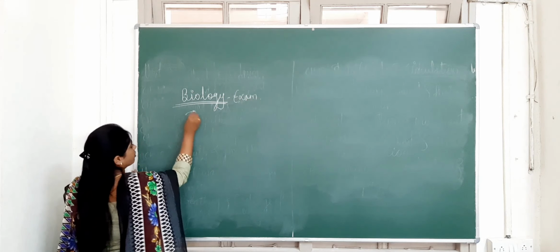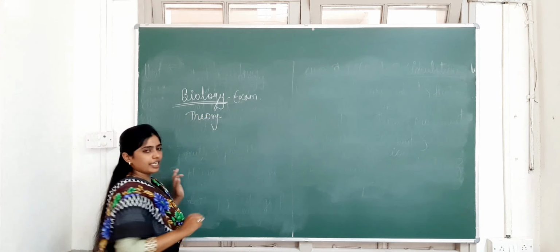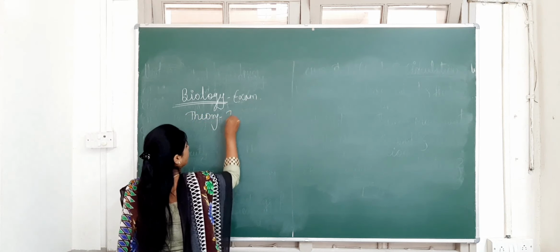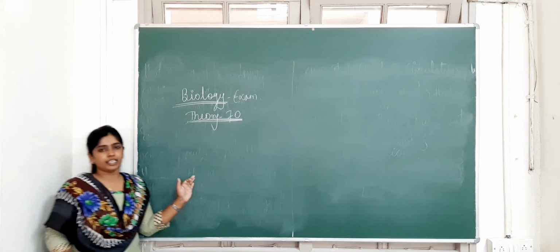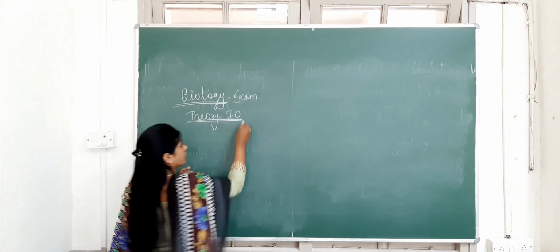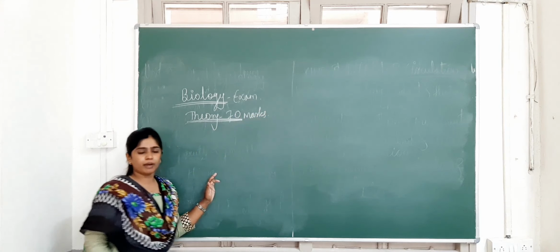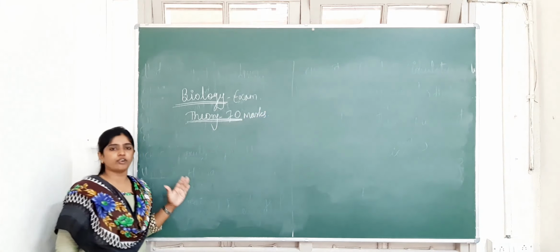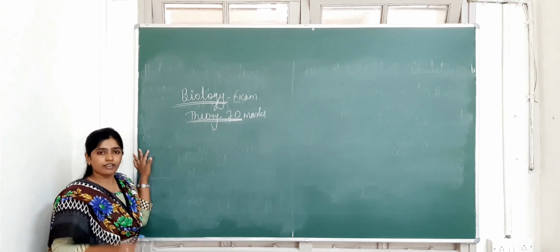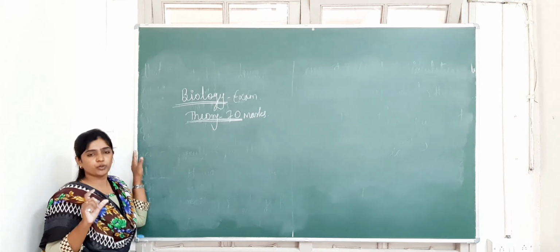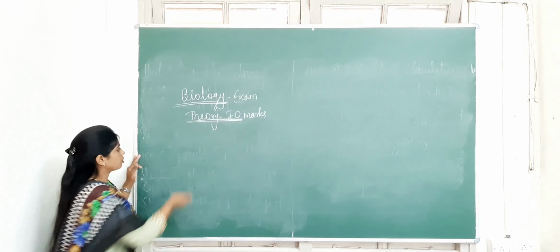First, the theory. Your theory paper will be of 70 marks. This 70 marks question paper will be given for 3 hours 15 minutes, and it is distributed into 1 mark, 2 marks, 3 marks and 5 marks questions.